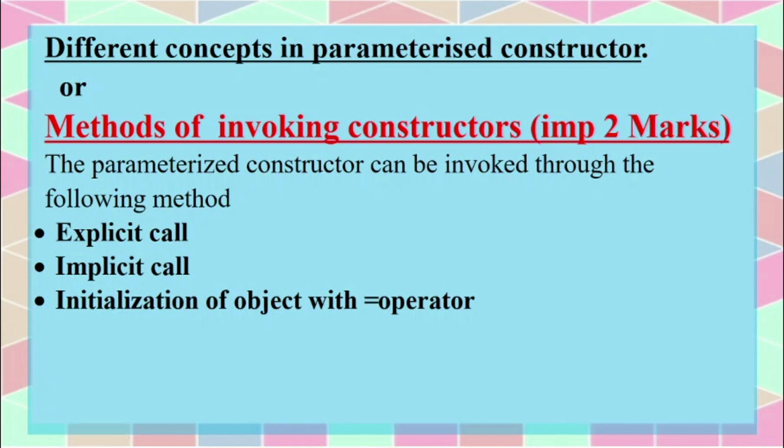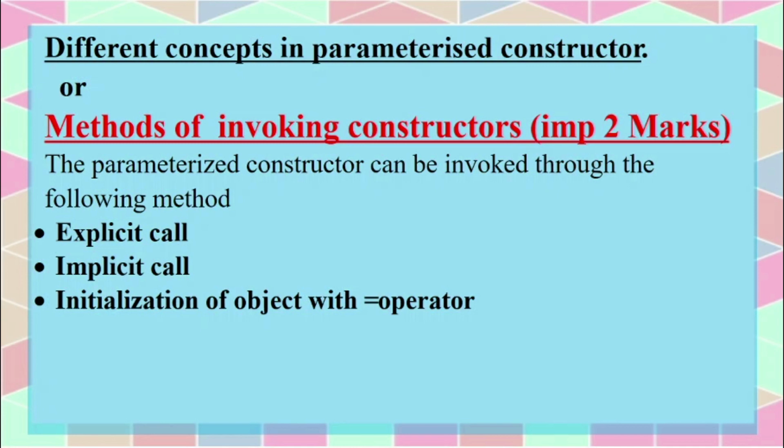Okay, now the parameterized constructor can be invoked through the following methods. There are 3 methods to call the parameterized constructor: explicit call, implicit call, and initialization of object with equal to operator. Now one more thing: usually any member function will be called by using the object. For example, Student S. So S is the object declared with the class name Student, and using that object S we are calling s.getData, s.display, like that.